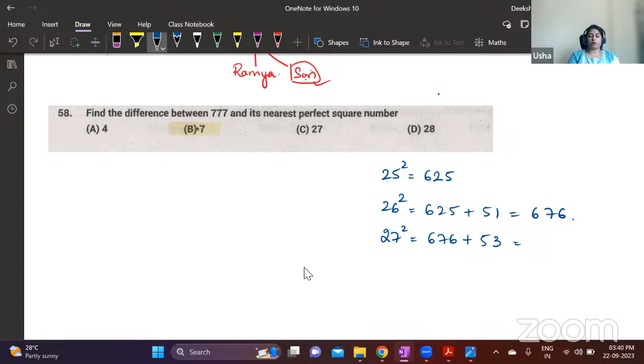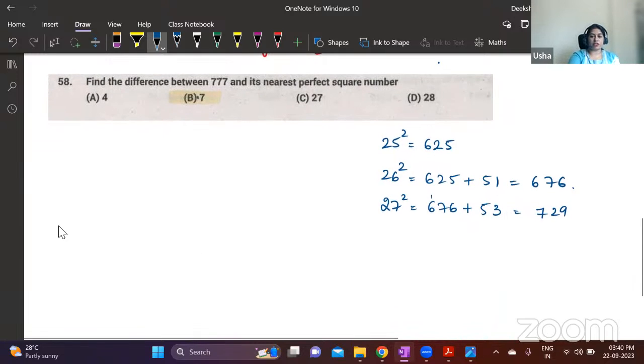Okay, this is quite more, no? 30 square is 900. 729 is 27 square. And what is 28 square? I think 28 square is closest. See how to find the next square after you know one square: take the previous square and add the sum of the previous number and the next number.